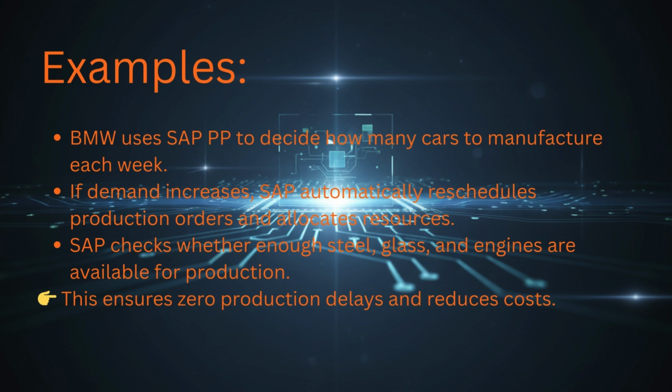If demand increases, SAP automatically reschedules production orders and allocates resources. SAP checks whether enough steel, glass, and engines are available for production. This ensures zero production delays and reduces costs.